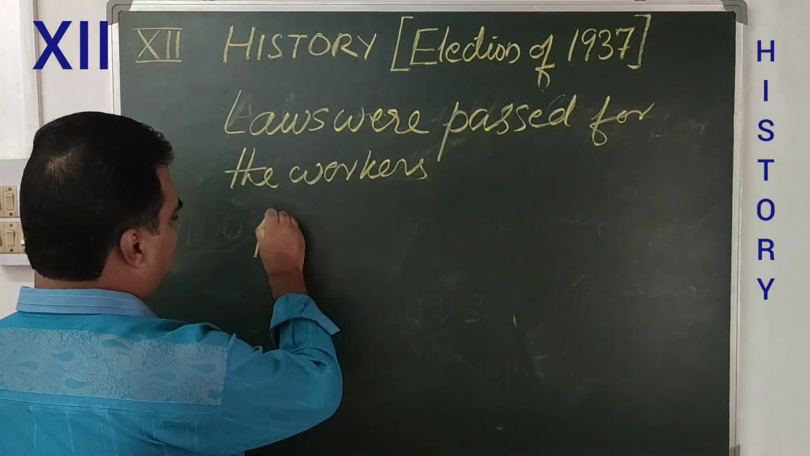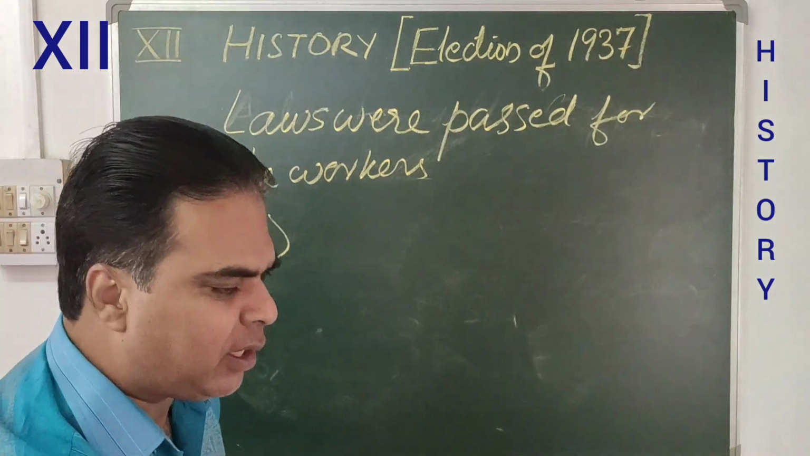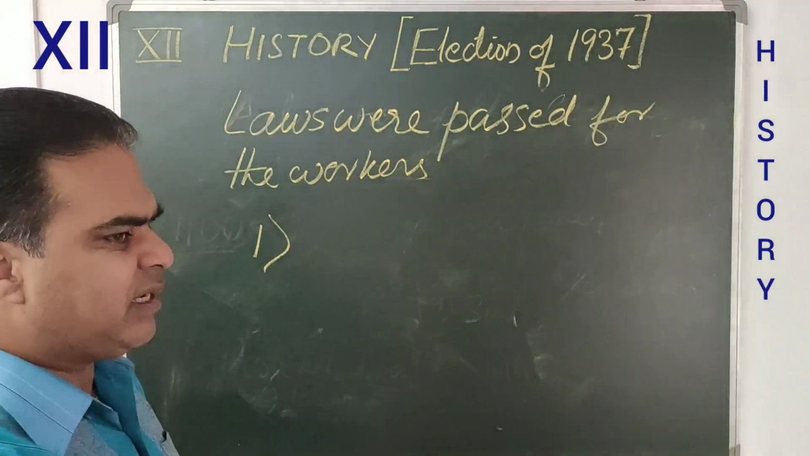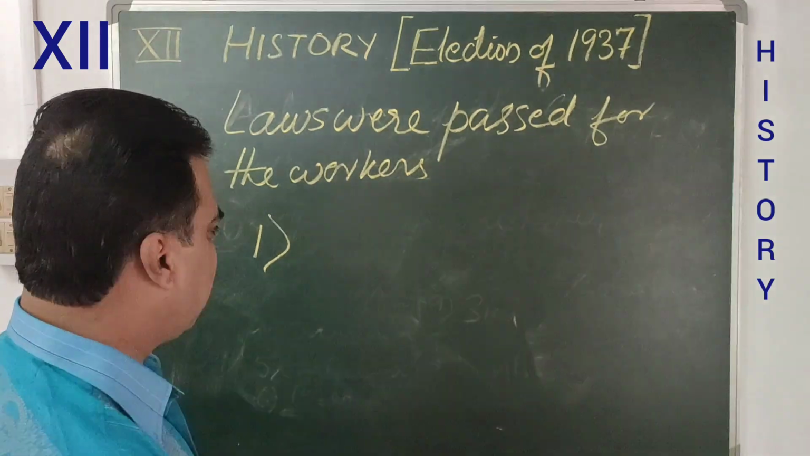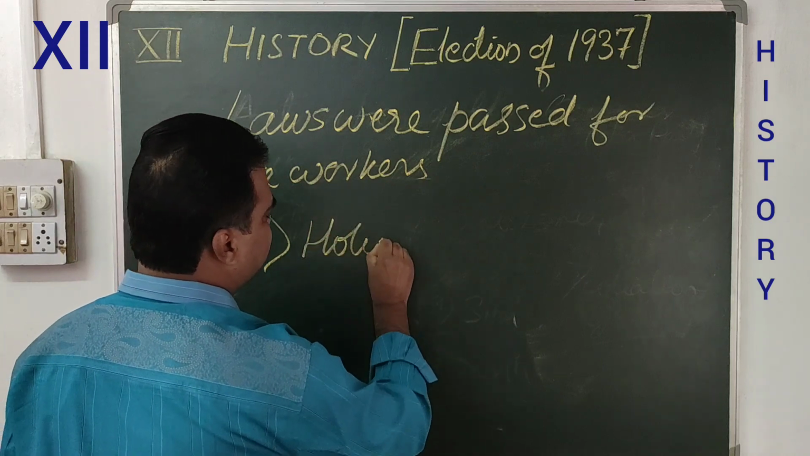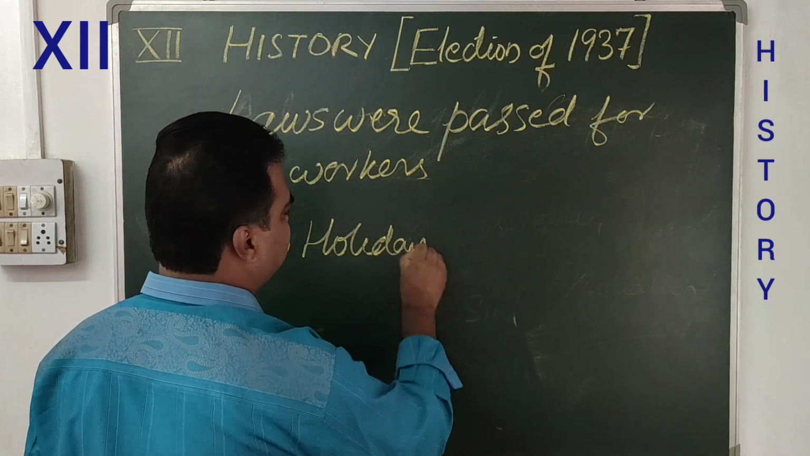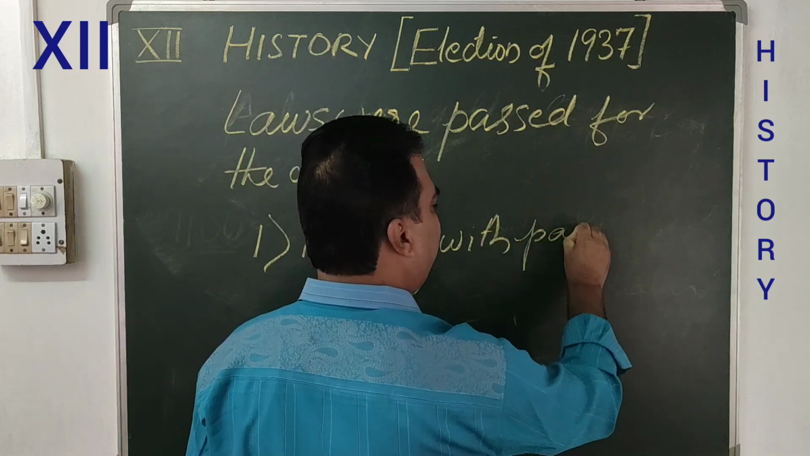Number one, what all was included when they made a law. Whether that law was passed is something different, but what all was included in order to protect the interests of the workers? Number one, holiday with pay. What is the meaning of holiday with pay?